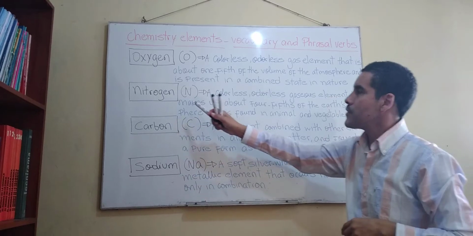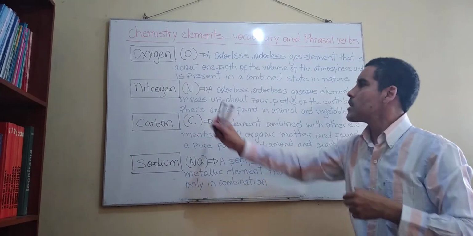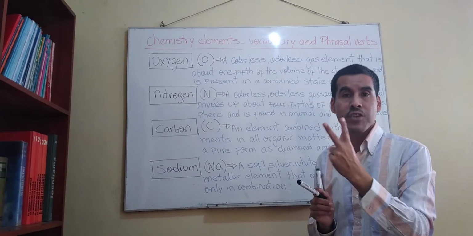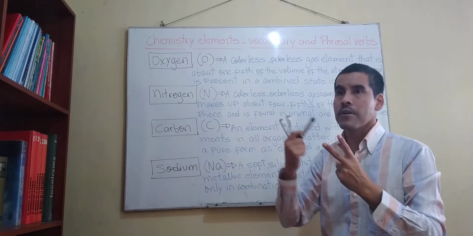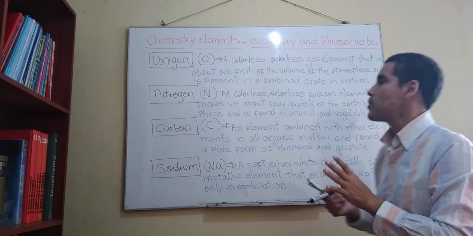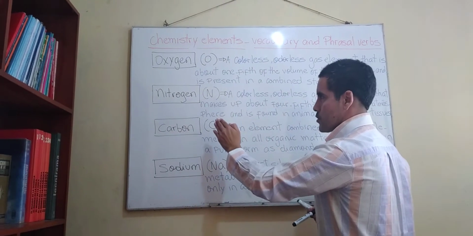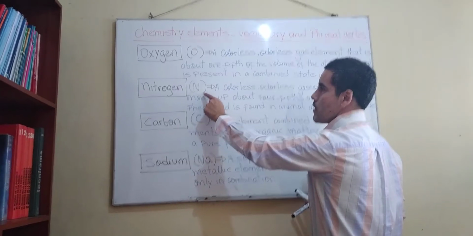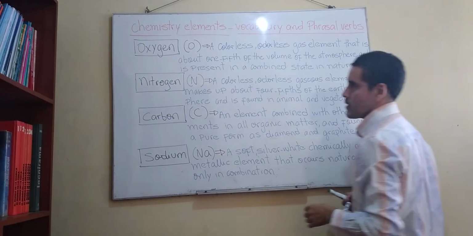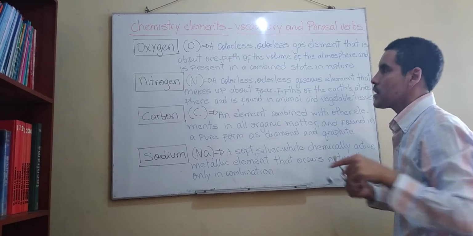Let's continue with the definition for nitrogen. How do we define the chemistry element, sorry, nitrogen? Well, you can pronounce it also nitrogen, no problem. It has two pronunciations, nitrogen or nitrogen, right? It's acceptable. So you can say both ways. Remember. Well, the symbol for nitrogen is N, right? According to the table of elements.